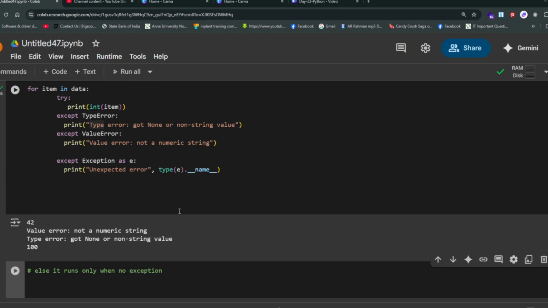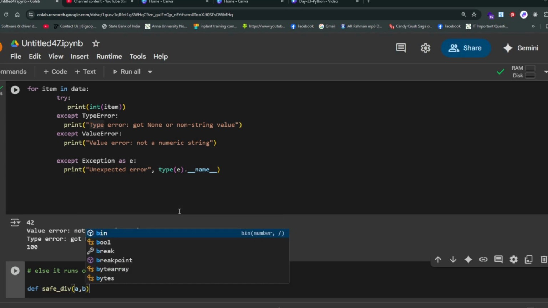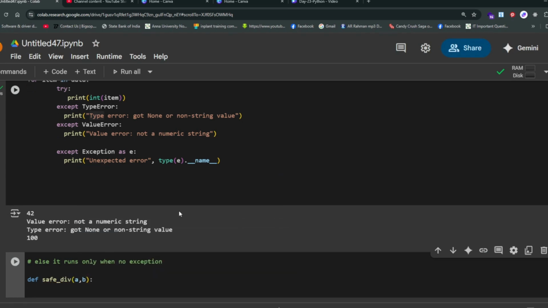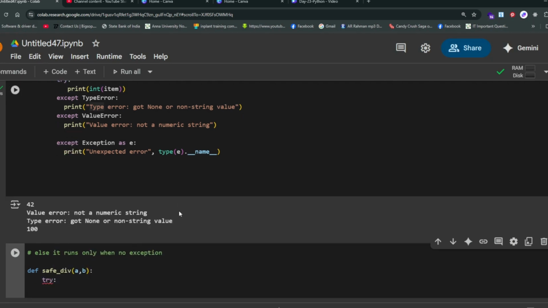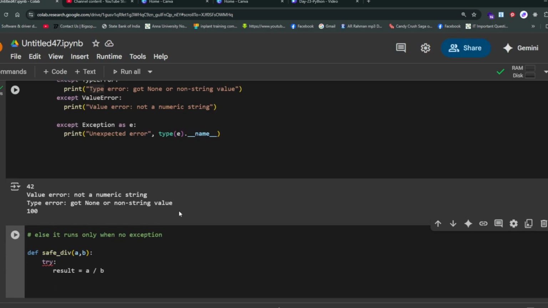Now we'll see one example. def safe_divide(a, b): try: result equal to a by b. Except ZeroDivisionError.